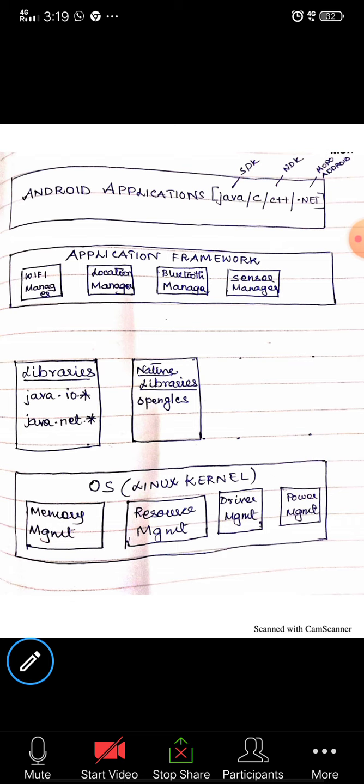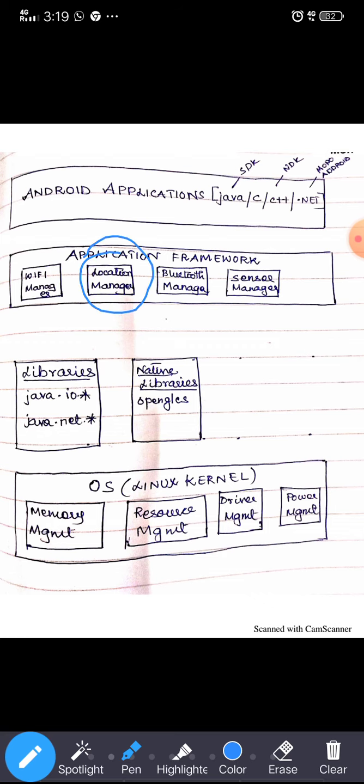For example, take the location manager. What happens generally if I don't have this inbuilt manager and I want to get some location? I'd be requesting the GPS, and the GPS will be communicating with the satellite, and thousands of lines of code would have to be written. If for each and every simple requirement we were going to type so many lines of code, no one would be using Android.